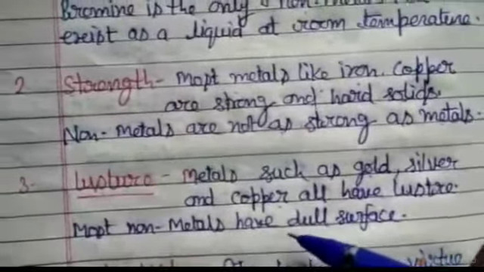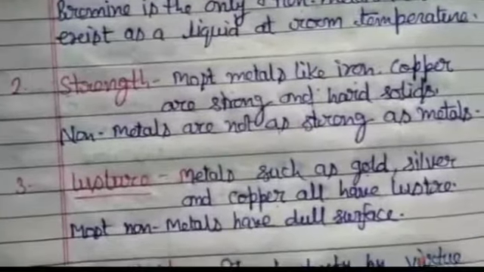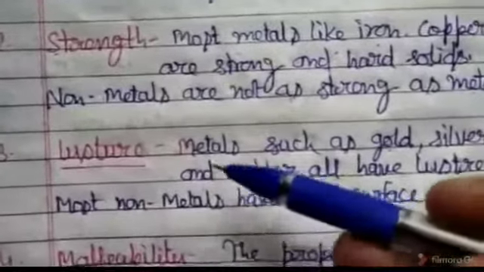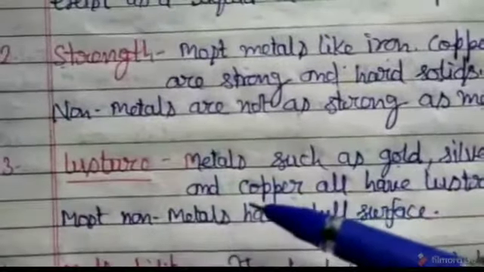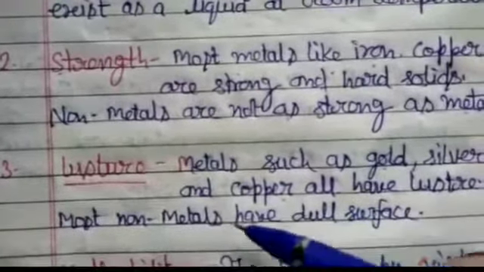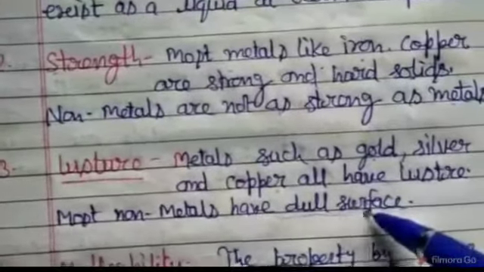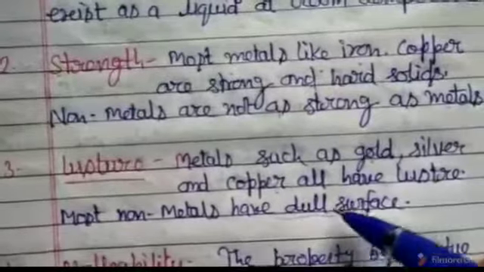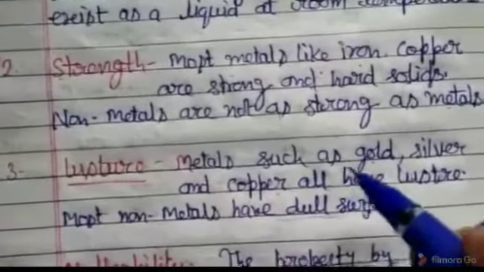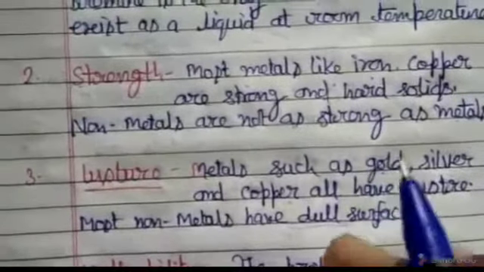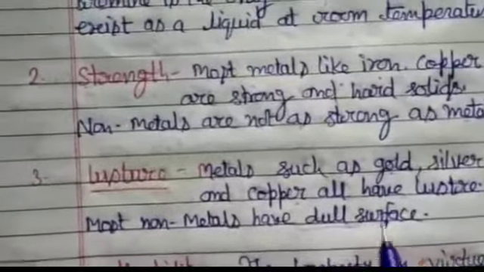This is the reason they are used in making jewelry and statues. Most of the non-metals have dull surfaces, except diamond and graphite, a few non-metals that have luster.